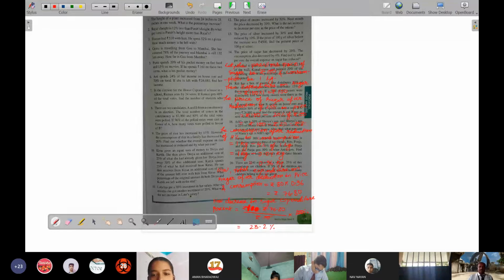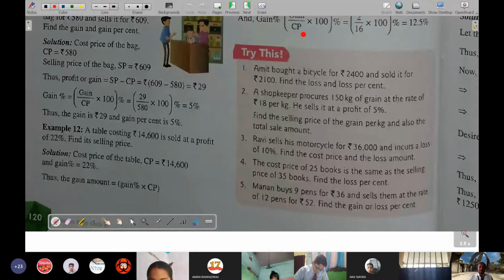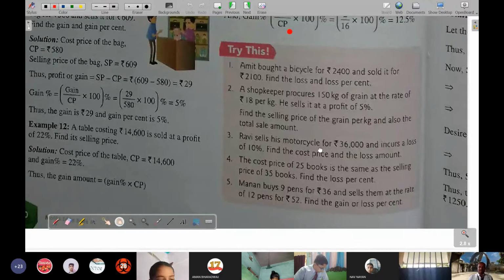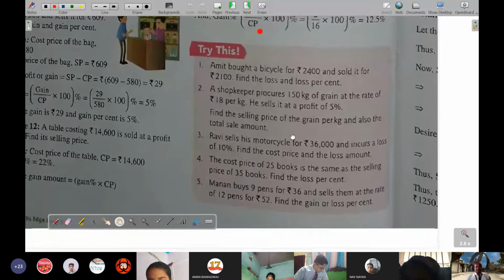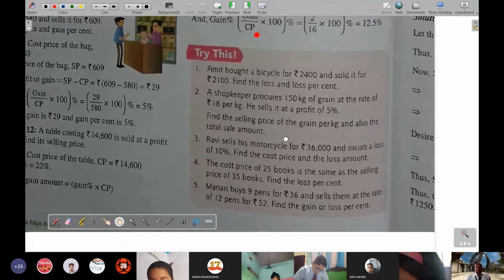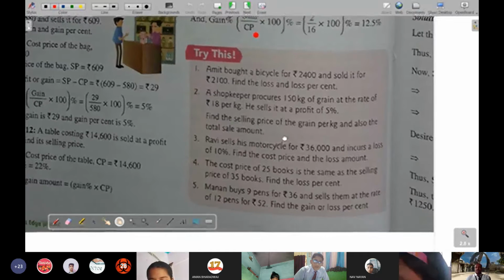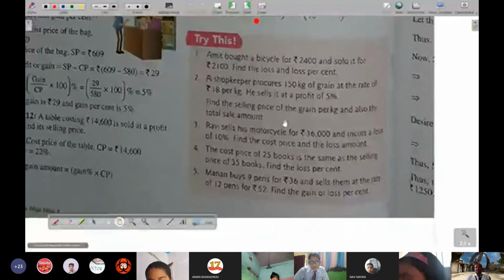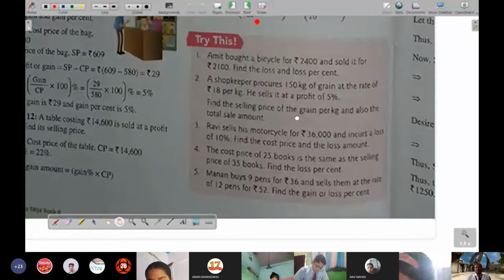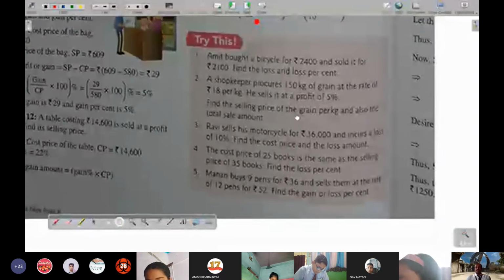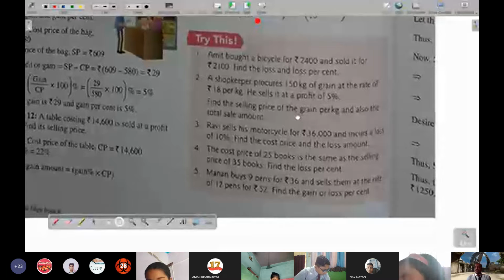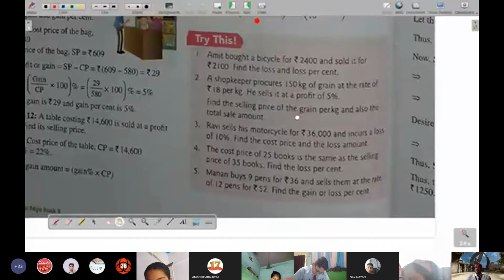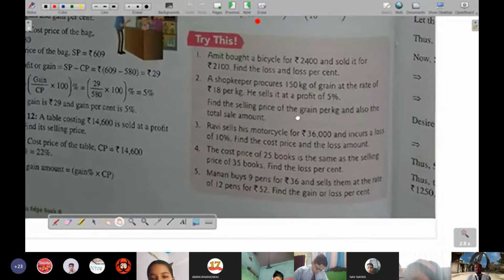Okay. So now I'll be moving towards the Try This section. Question one. Amit bought a bicycle for 2400 and sold it for 2100. Find the loss and loss percent. So loss is rupees 300 and loss percent will become 300 by 2400 into 100. The zeros will be cancelled, and 300 divided by 24 will become 12.5. So 12.5% and 300 is the answer, is it?